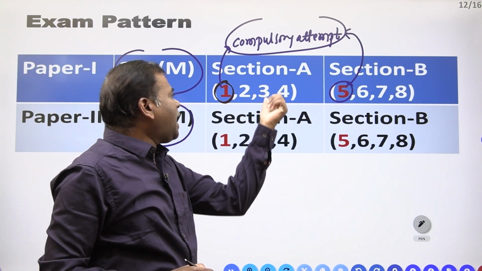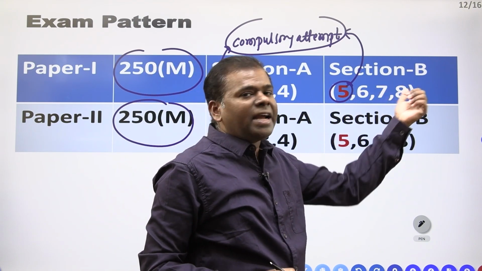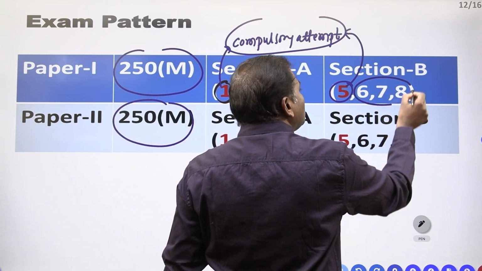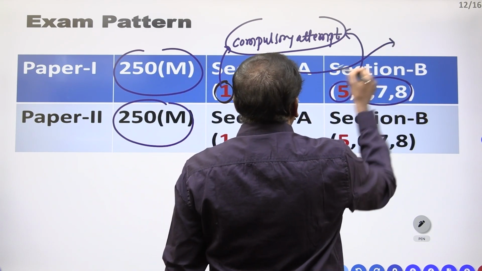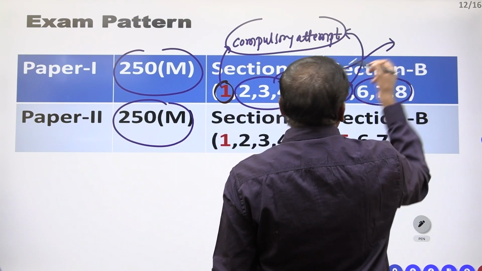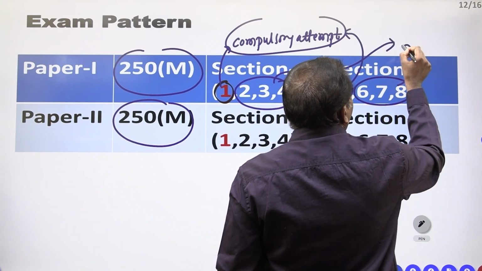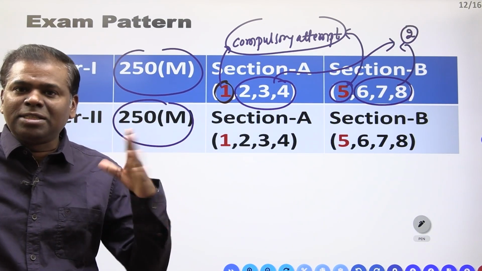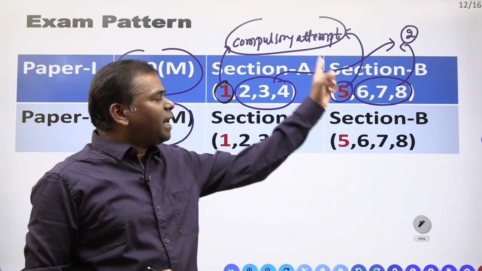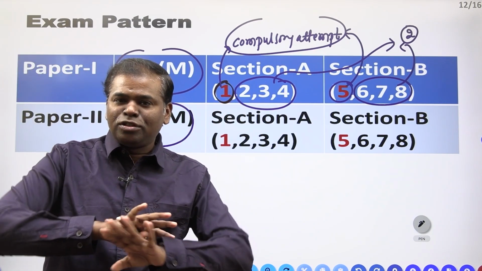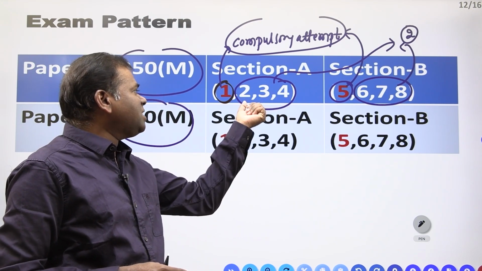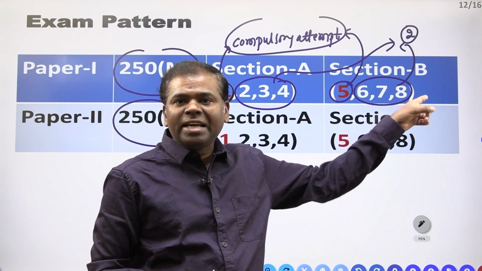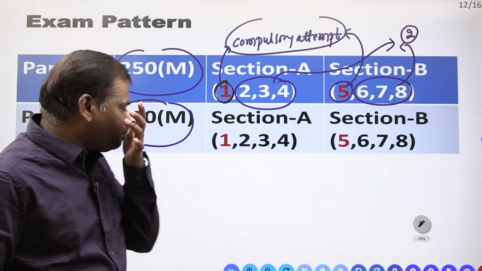Now, out of 2, 3, 4 and 6, 7, 8, you have to select any 2 or 1 questions to attempt. That is the procedure, right? Questions 1 and 5 you must attempt. There is no choice for that. Here there is a choice: within 2, 3, 4, one question you must attempt, and within 6, 7, 8, one question you have to attempt.